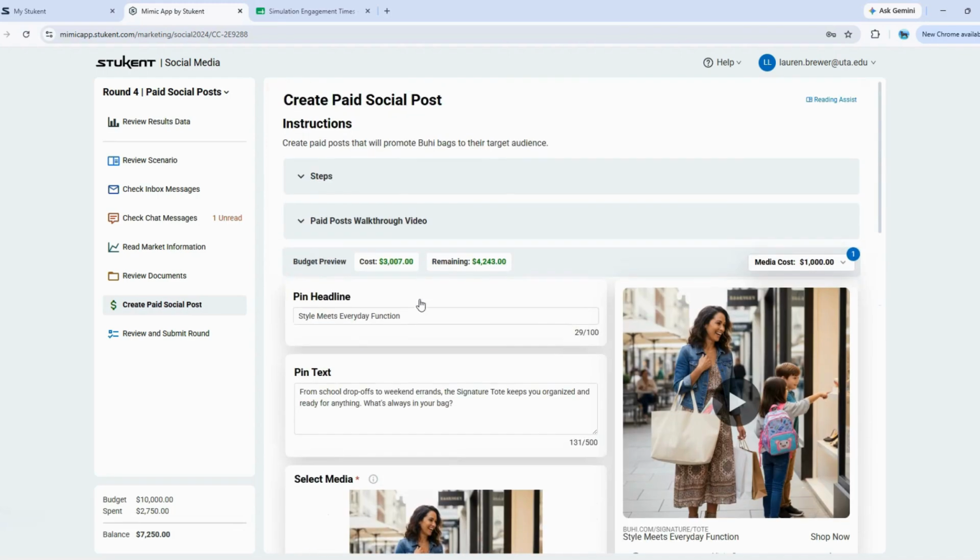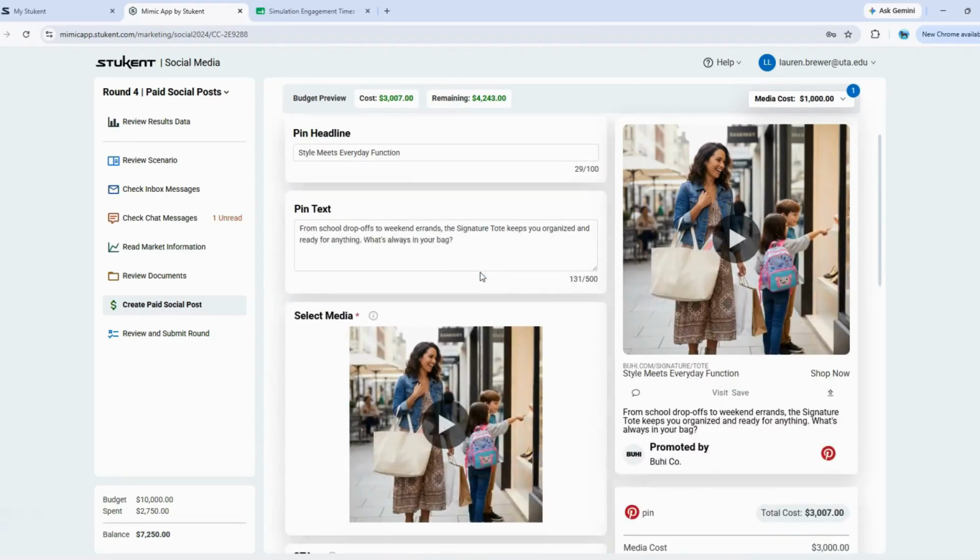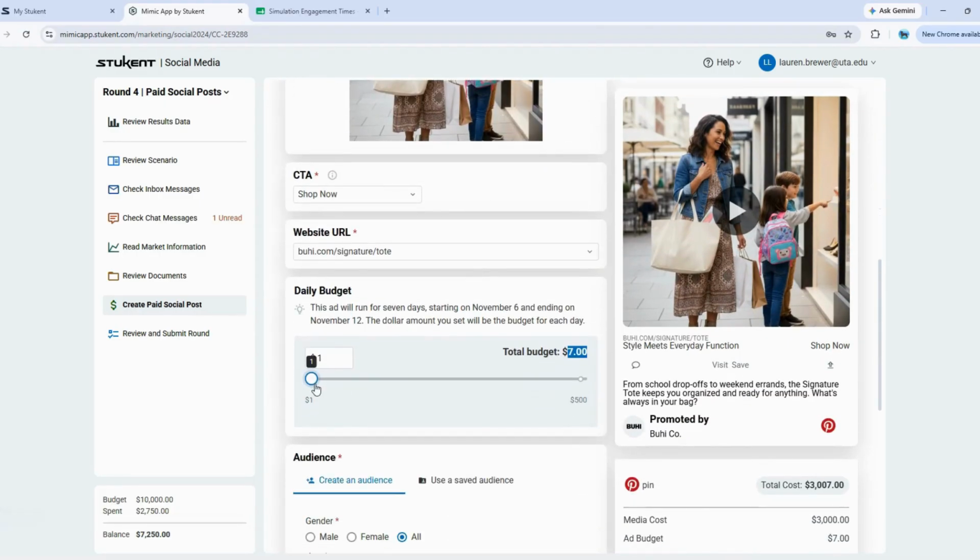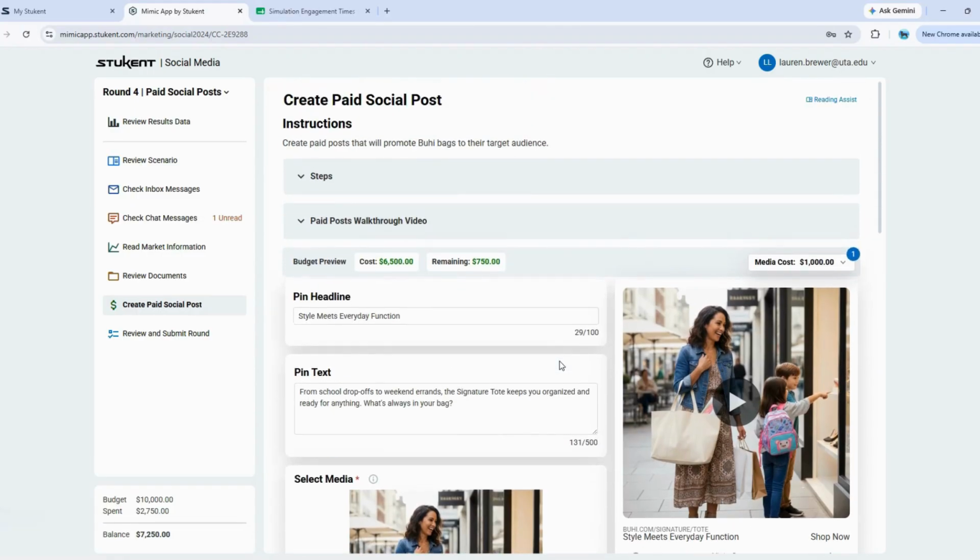So I've got a little bit over $4,000 remaining at this point. For this video, I am going to go ahead and use the maximum daily budget, which is $500 per day or $3,500 for the week. And now I can see that remaining, I only have $750.